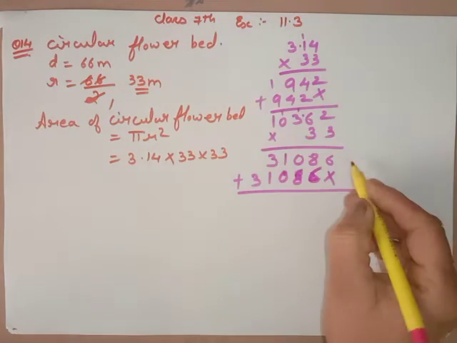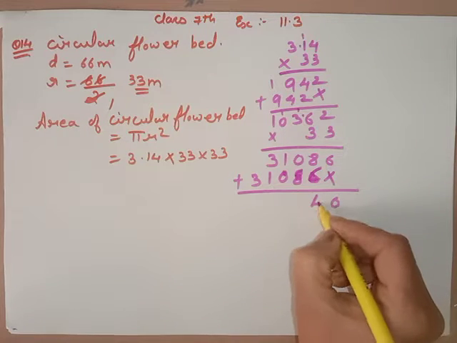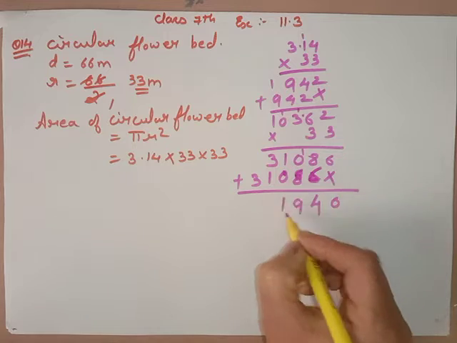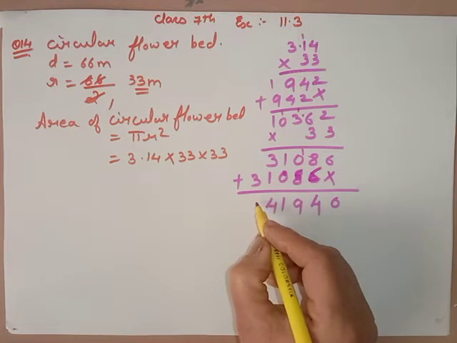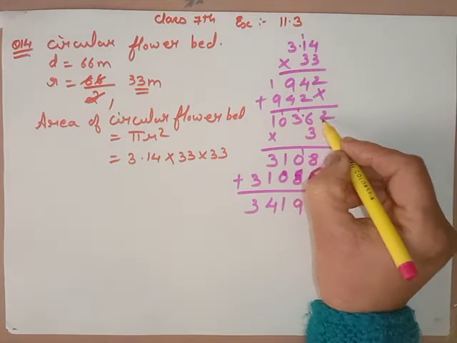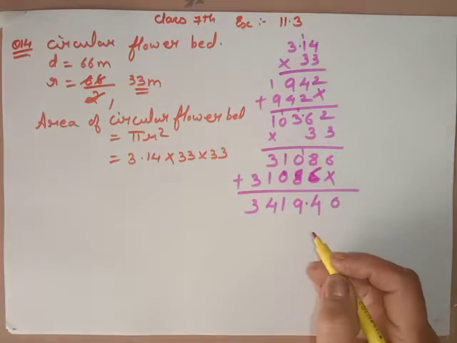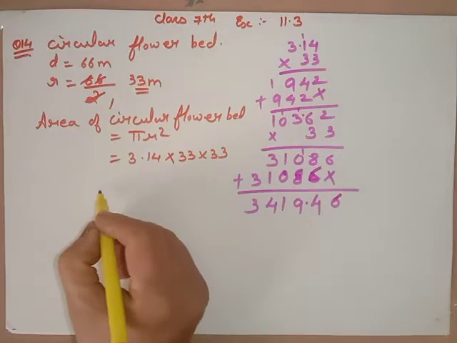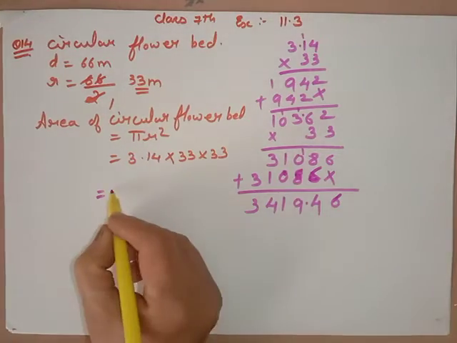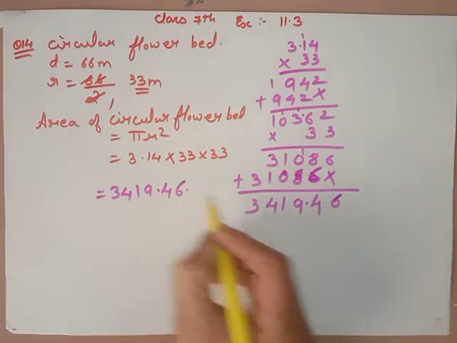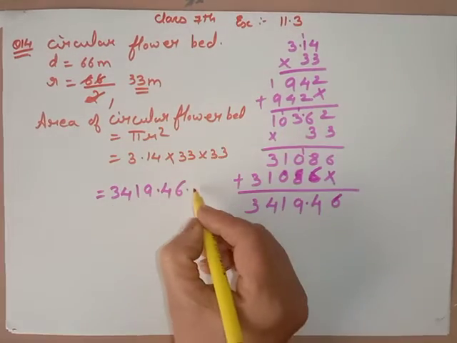Do the additions. 6, 8, 9, 10, 14, 1. This is 8, 9, 1, 3, 4 and 3. The decimal after 2 digit will become 4. So your final answer will be 3419.46 and this comes in meter square.